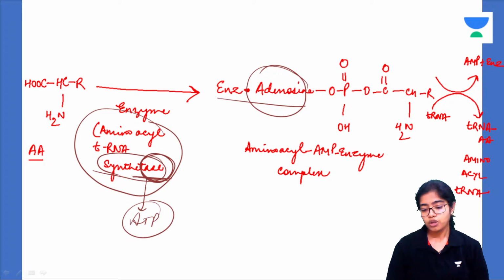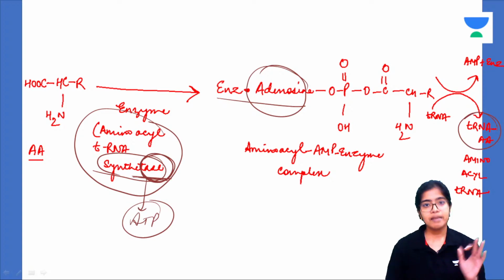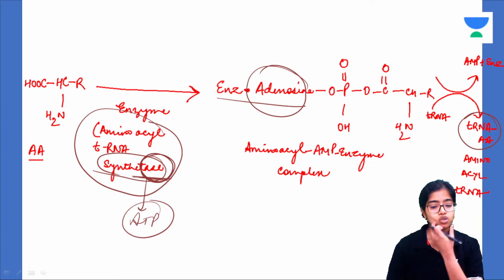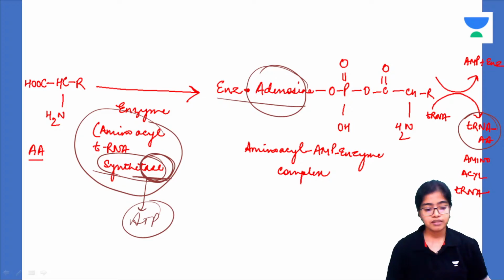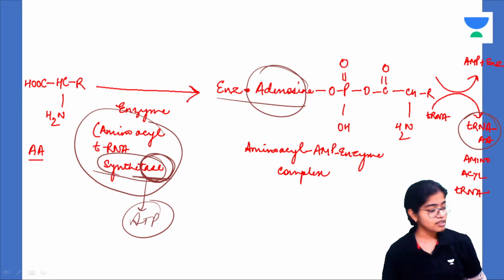So what will this tRNA become? Finally this complex will transfer the amino acid to the tRNA, and then the enzyme complex will be replenished. Understood? So how is this enzyme behaving? Like covalent modification, ping pong mechanism. Go back to the chapter on enzymes and then you'll remember, then you'll understand.